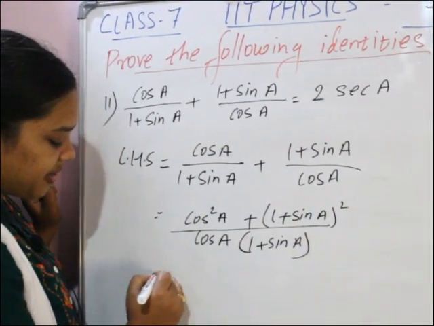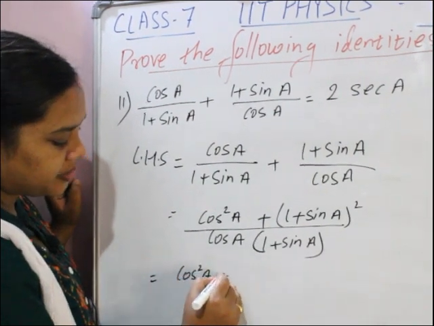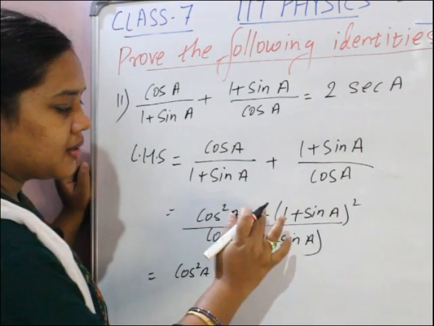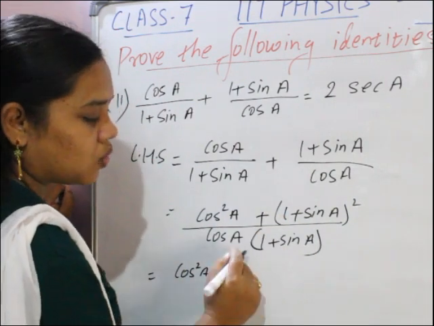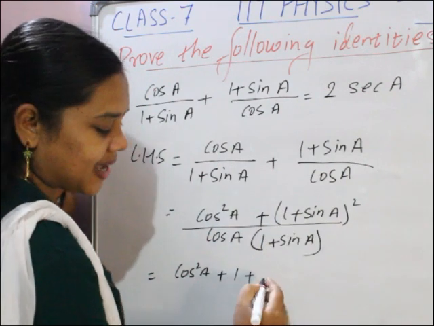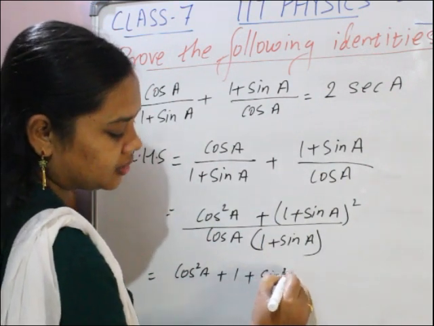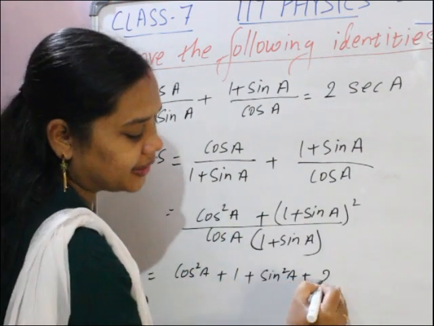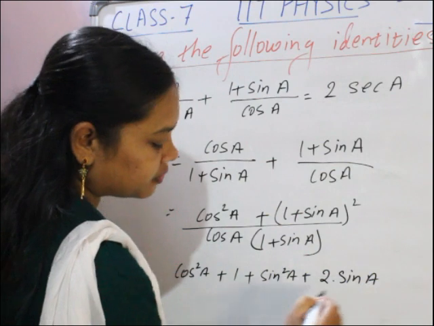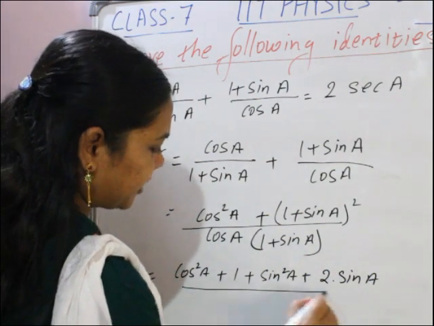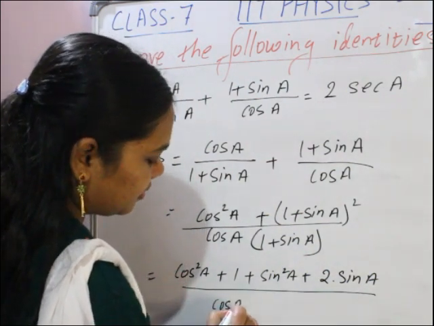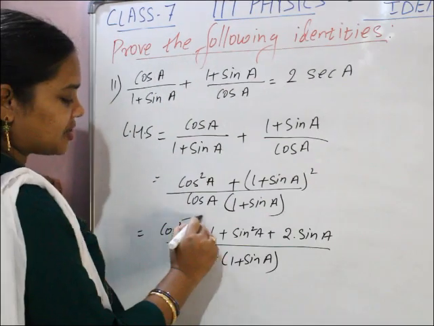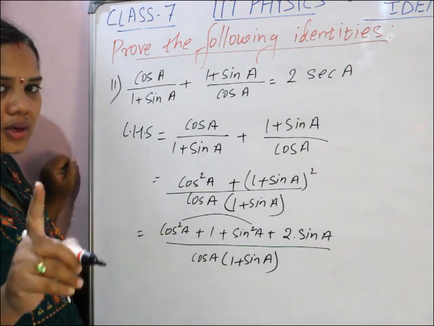Now simplify: cos square a plus (a plus b) whole square, that is a square plus b square plus 2ab. A square is 1, 1 square is 1, plus b square, sin a whole square, sin square a, plus 2 into a into b, 2 into 1 into sin a, 2 sin a, whole divided by cos a into (1 plus sin a). Children, see, cos square a plus sin square a is equal to 1.